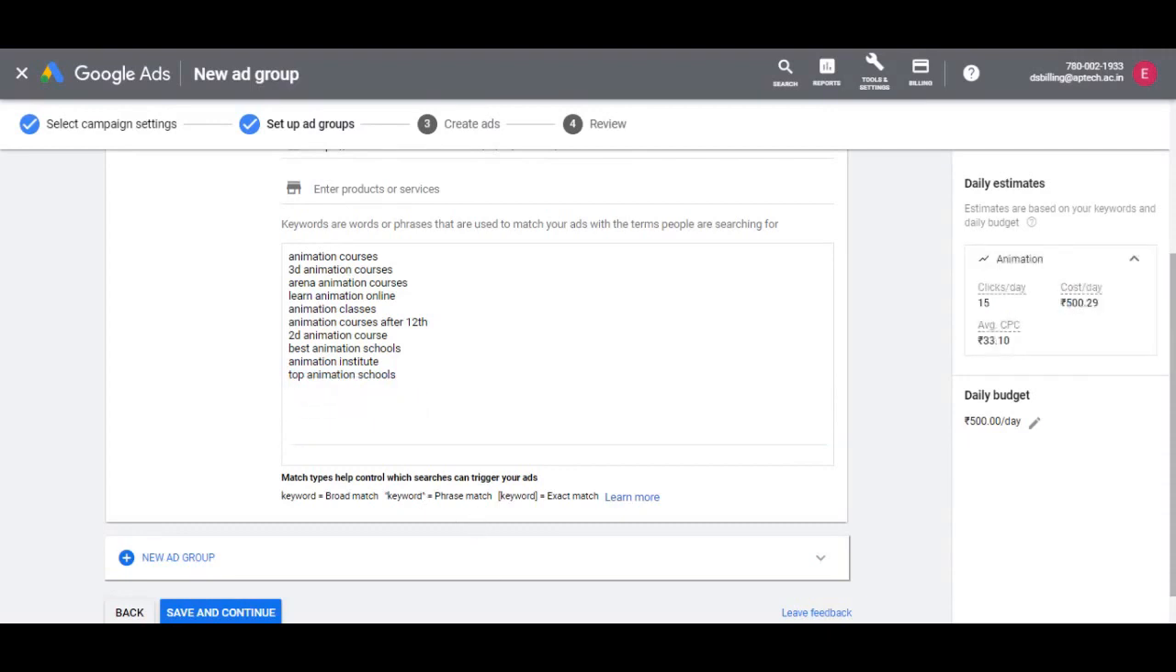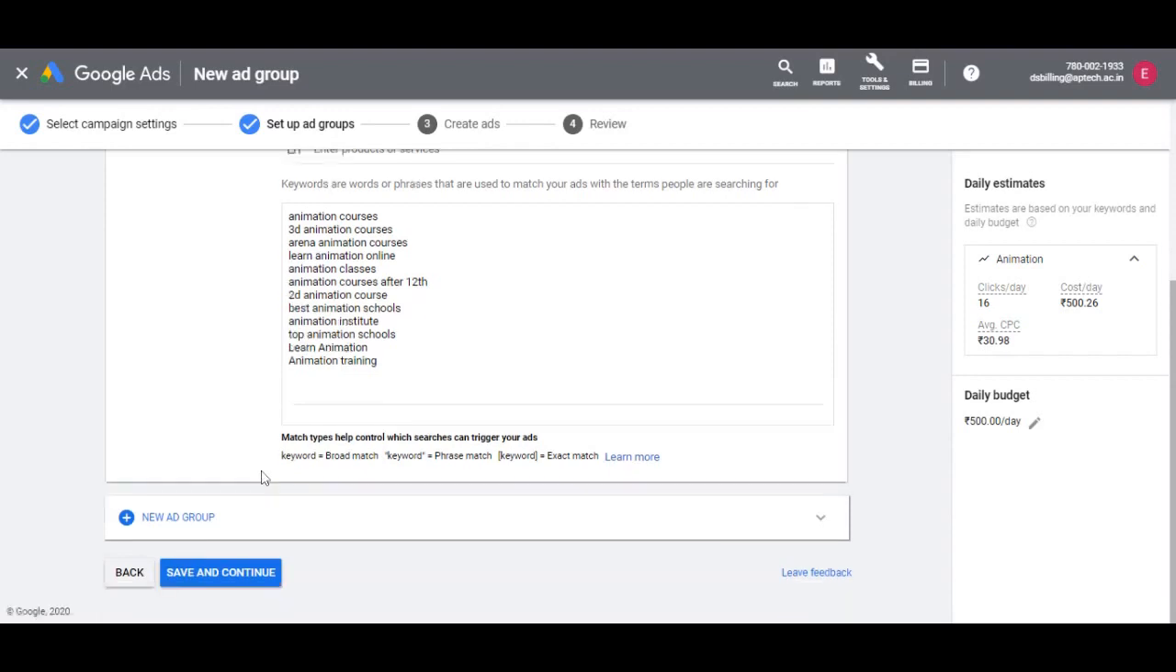Okay, so I've copied that. I'll just copy them back here. Paste them back here, sorry. Now let's add another ad group for gaming by clicking on create a new ad group here.